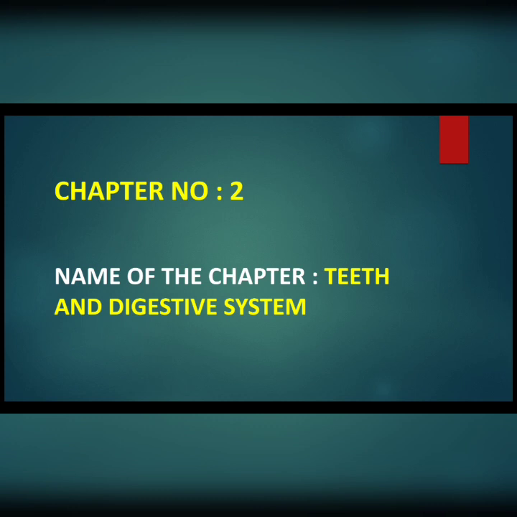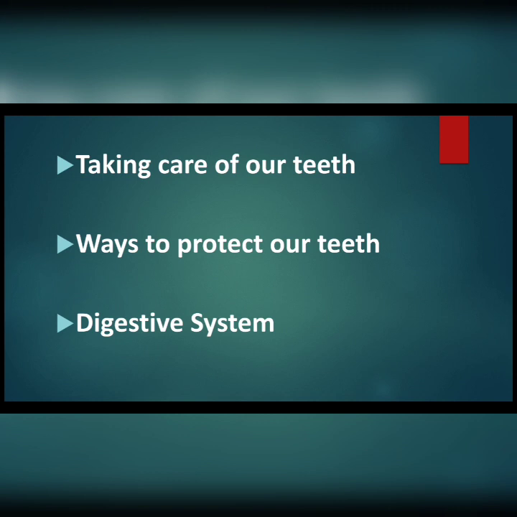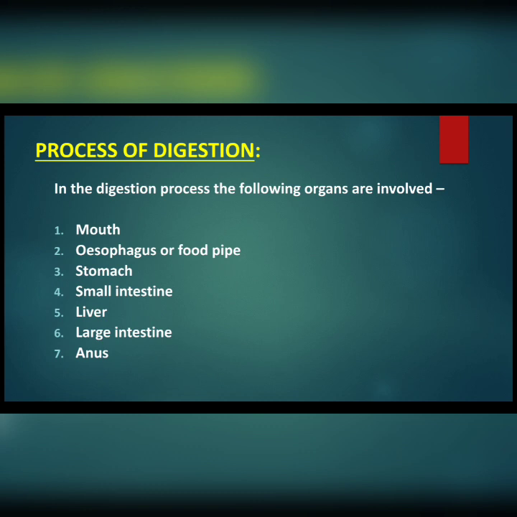We are doing the revision of the second chapter from the book, and the name of the chapter is Teeth and Digestive System. In the last class, we discussed how and why to take care of our teeth. Then we discussed the ways to protect our teeth, and we also discussed digestion and the digestive system. Now today let us move to the next topic from the chapter, which is the process of digestion. So let's start our class.